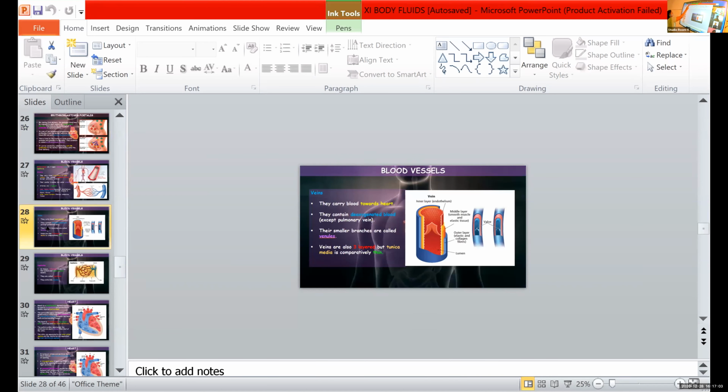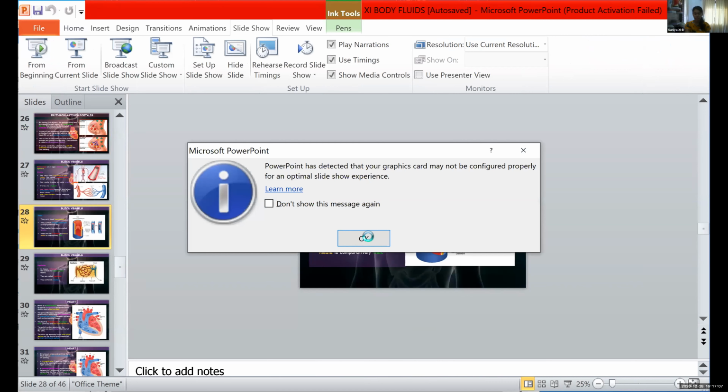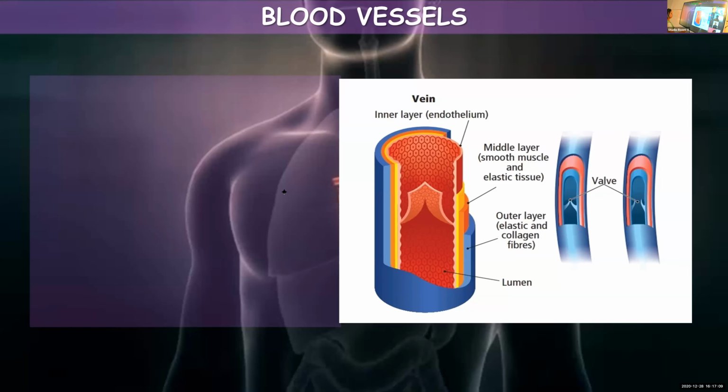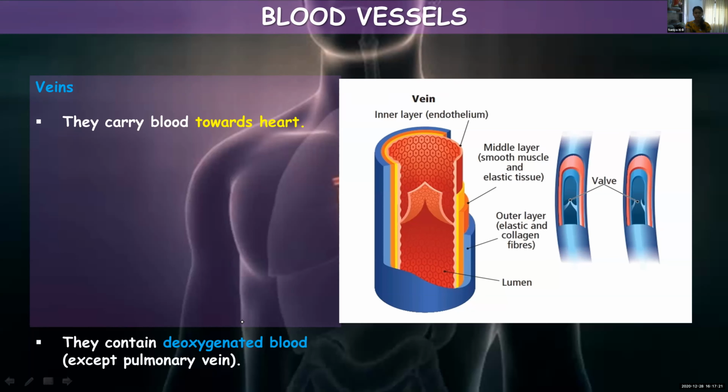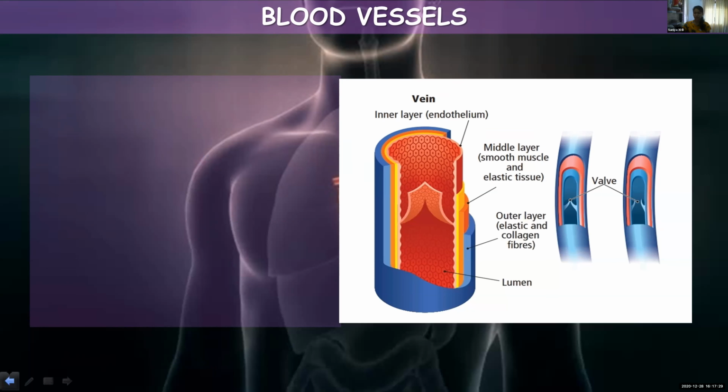Inner tunica intima. Middle tunica media. Then outer tunica externa. I wrote it wrong.